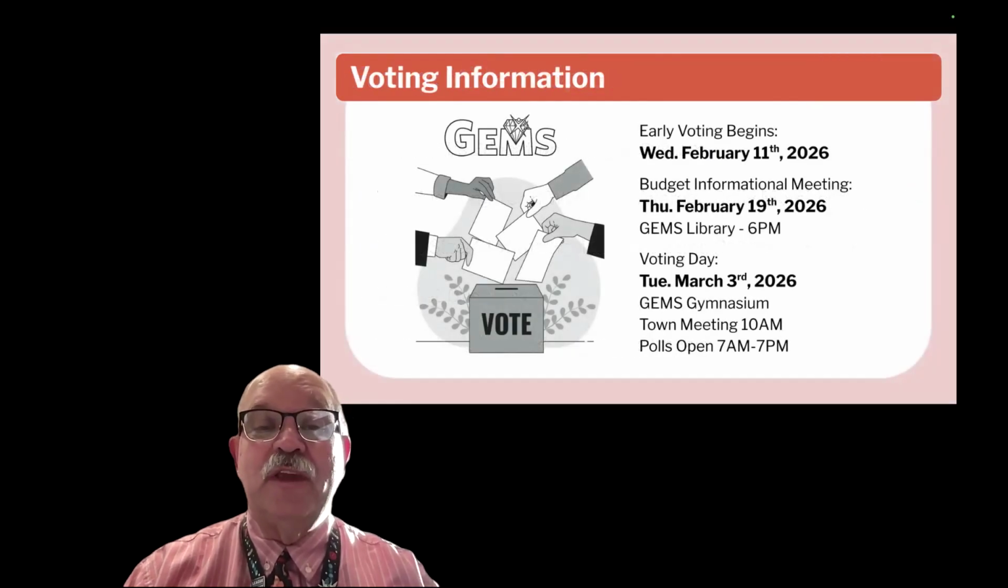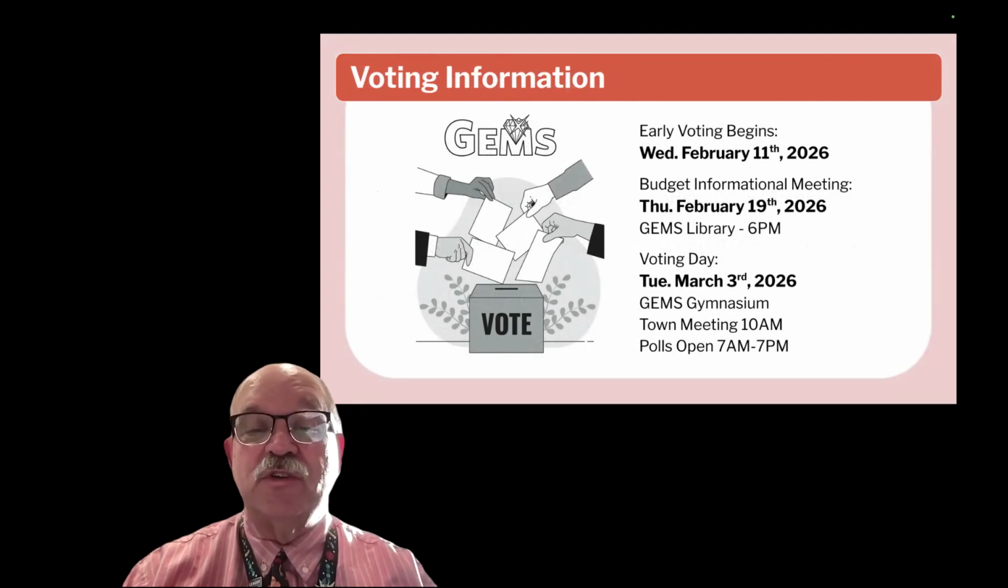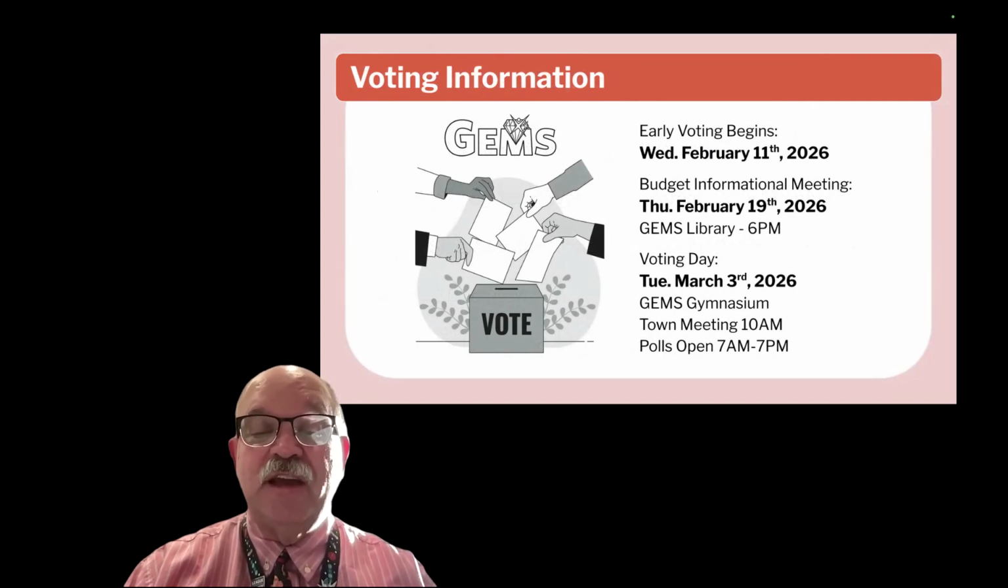Please remember that voting begins. You can vote as early as February 11th by contacting your town office. That means if you're going to be out of town or you have family members that'll be out of town, you can request an early ballot or an absentee ballot. We'll be holding the information meeting on Thursday, February 19th. That's earlier than usual, so just make sure you're aware of that. And voting day is Tuesday, March 3rd in the Georgia Gymnasium from 7 a.m. to 7 p.m. with a town meeting presentation happening at 10 a.m.